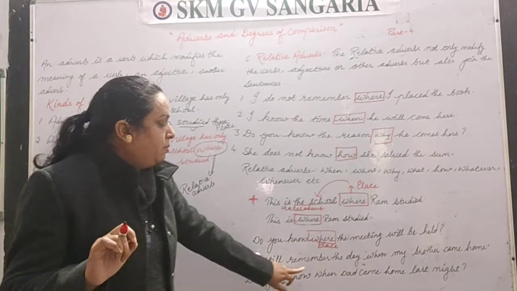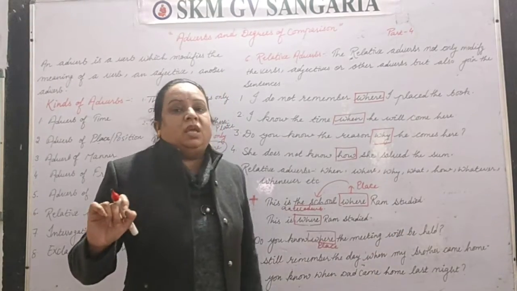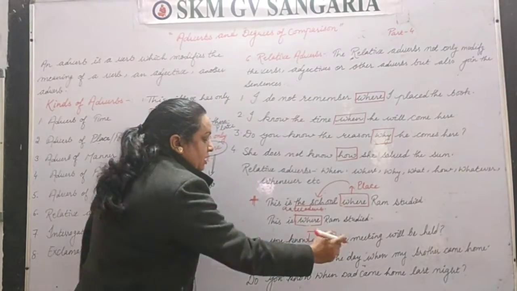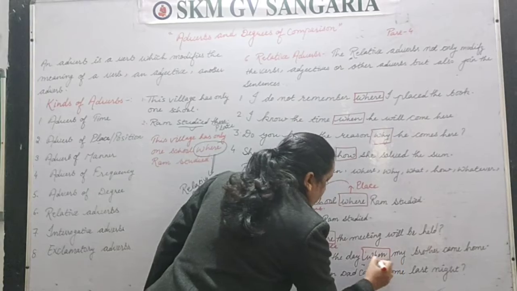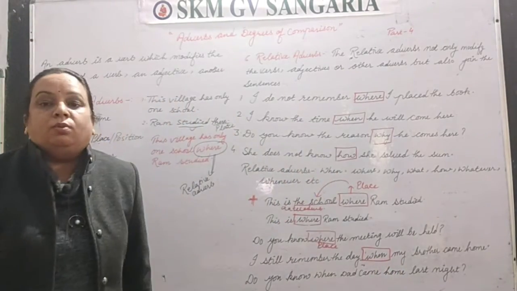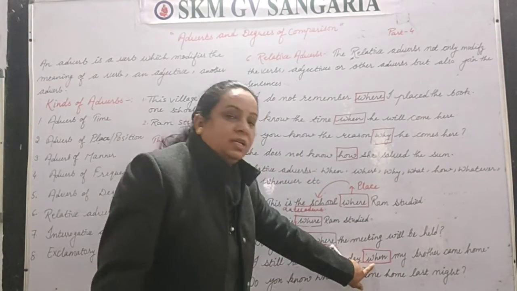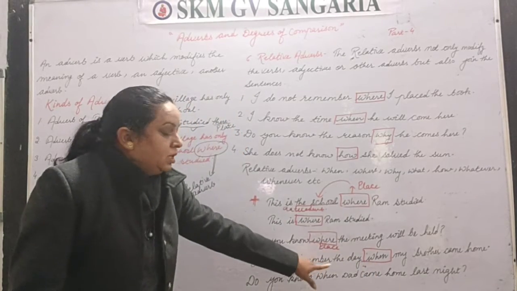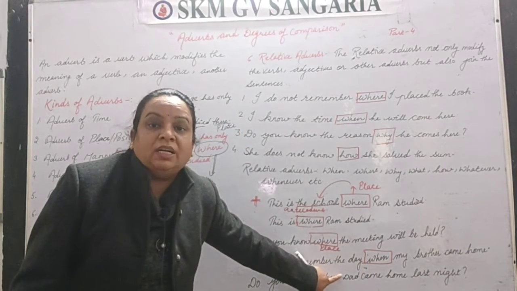I still remember the day when my brother came home. So what is the adverb here? This when is working as an adverb of time, right? But the time is mentioned here, the day.